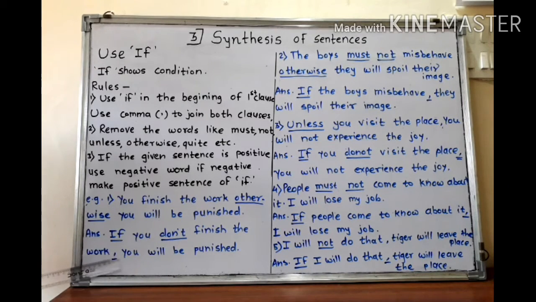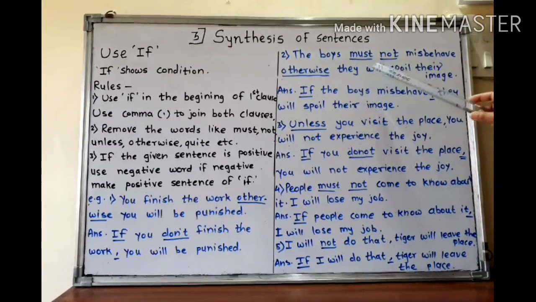To join both the clauses, we are using comma. This is a positive sentence, so we are taking don't. Finish is in present tense, so we are taking don't here to make it negative. In the beginning of the sentence, we are using if. So if you do not finish the work, comma, you will be punished.